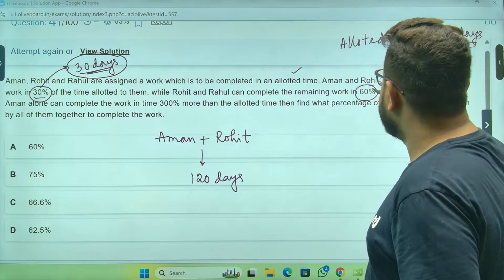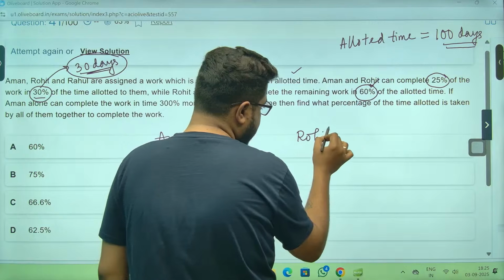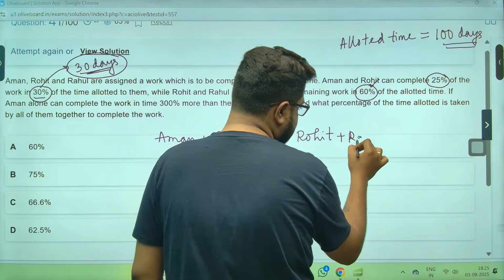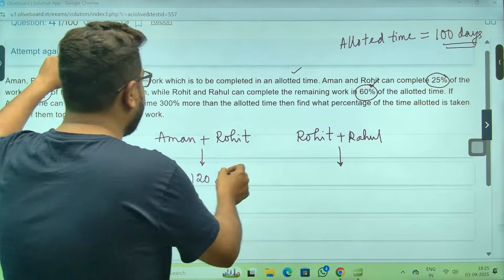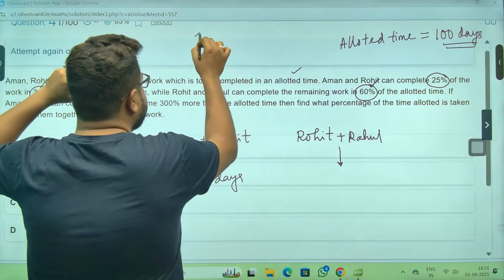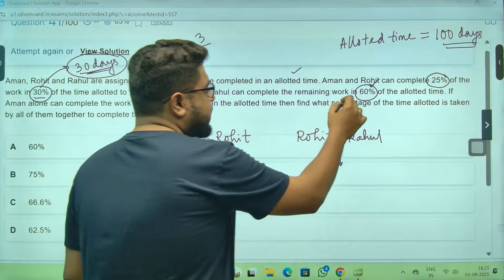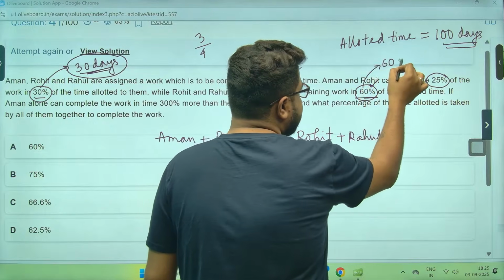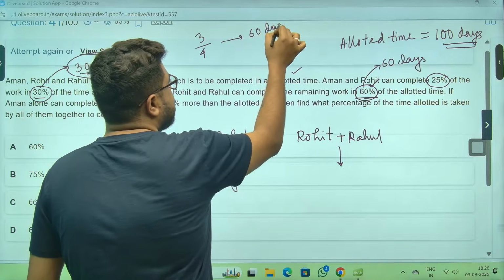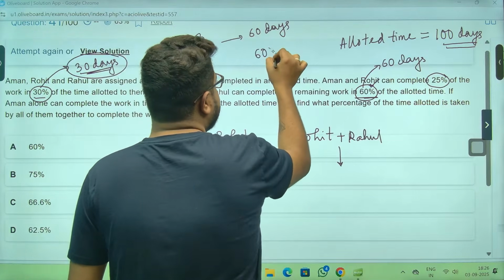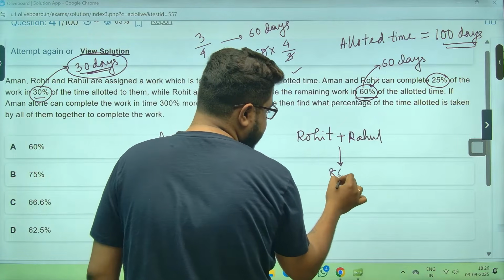Now Rohit and Rahul, remaining work. Rohit plus Rahul are taking the remaining work. Please understand, 1/4 is done by Aman and Rohit, so 3/4 of the work is remaining. They are doing 3/4 in 60%, and 60% means 60 days. So 3/4 in 60 days, so the whole work will be 60 into 4 by 3 days. So 80 days, 4 into 20 are 80 days.